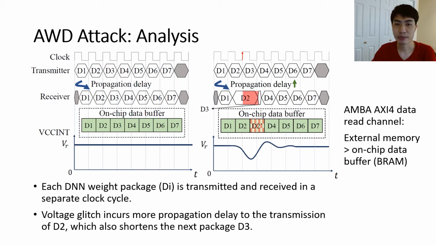Assume the data has been packaged into D1 and transmitted from the external memory to on-chip buffer. The normal situation is shown on the left side, and on the right side, we apply a voltage glitch during the D2 data transmission process. As a result, D2 is partially sampled twice by the receiver clock, which injects a fault to the received data package.